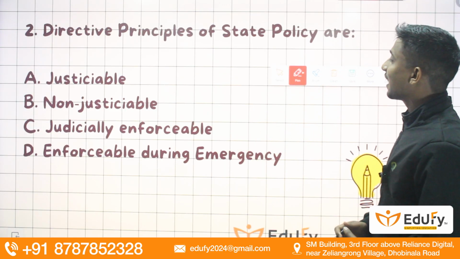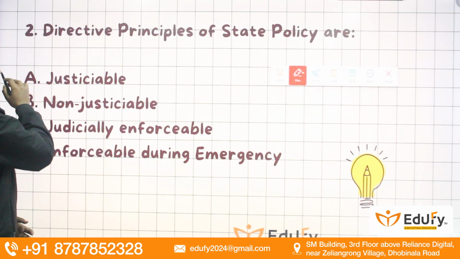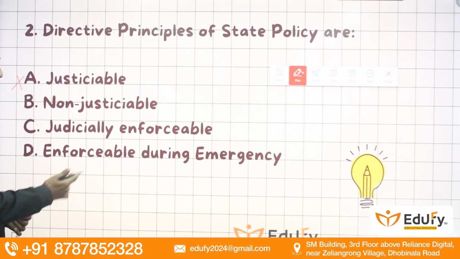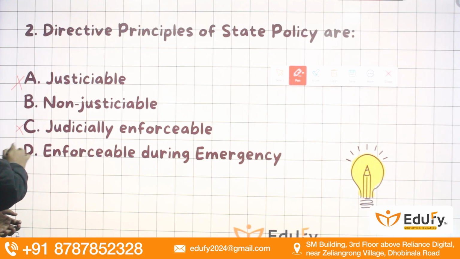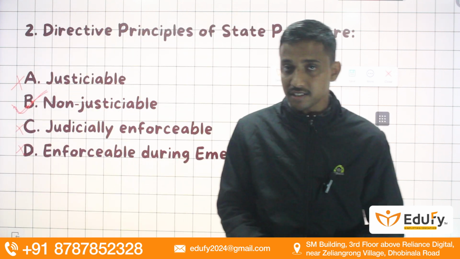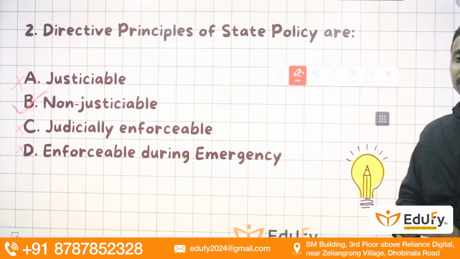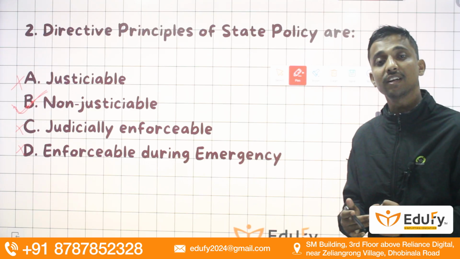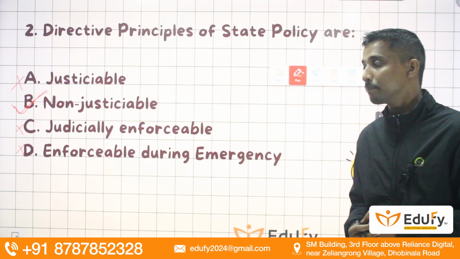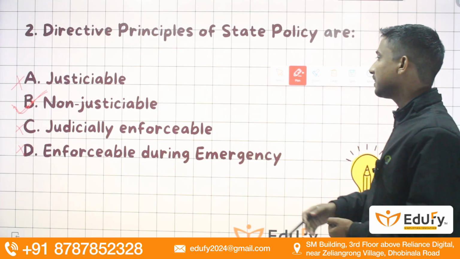Moving towards the next question, guys, it is asking about the nature of the directive principles of state policy. Are they justiciable? No. Are they judicially enforceable? No. Enforceable during emergency? No. So, guys, remember, directive principles are non-justiciable in nature. You must remember this particular point. This is the key difference between fundamental rights and the DPSP, that DPSPs are non-justiciable in nature.